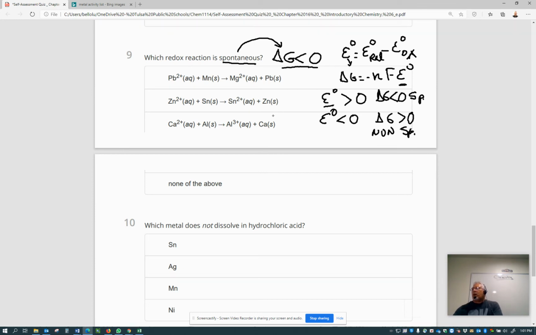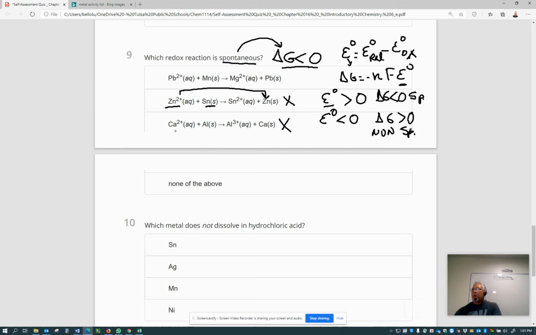So I don't have the potential right now in my hands to tell you which one will be, but I can tell you by the reaction that zinc is a very reactive metal. It will not be easily reduced by tin. Tin is less reactive than zinc, or you can check the potential. On this one, calcium is more reactive than aluminum. Calcium is in group 2, aluminum is in group 13. So I don't think this reaction will be spontaneous.